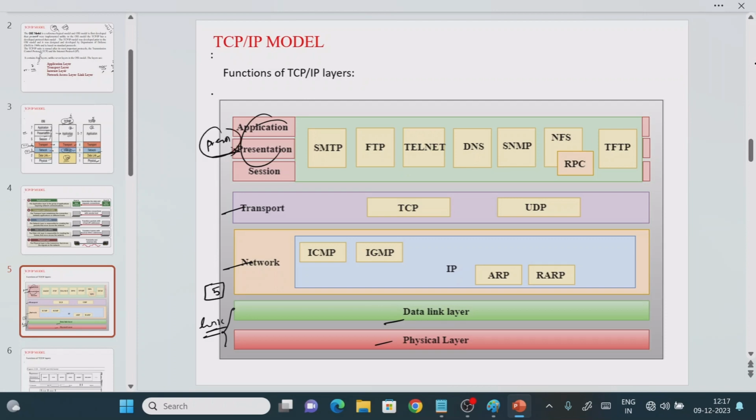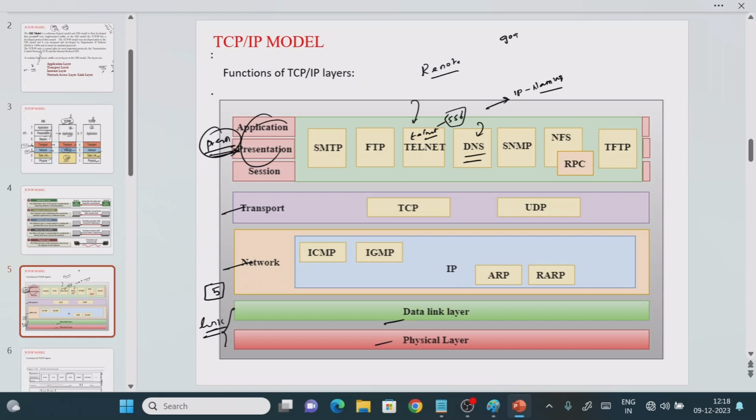Now what protocols do we have? In the application layer, what are examples of protocols? First we'll start with remote connection. If you want to make a remote connection, we have 2 protocols: one is Telnet (terminal network) and the other is the Secure Shell protocol, right? After some time I will explain all these things practically. Next, what protocol do we have? The Domain Name System, which is used to convert your IP address to a naming convention. What is the meaning of this?